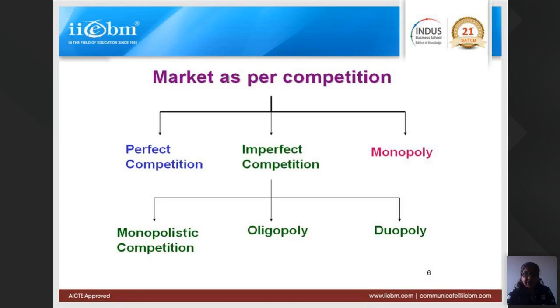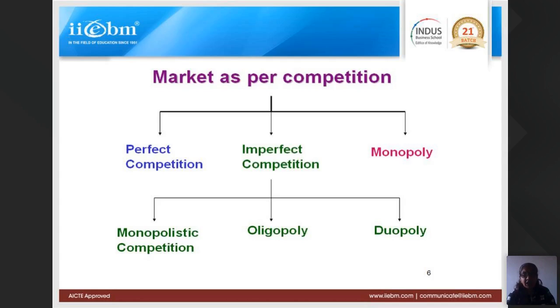What are competitive markets? Perfect competition is a competitive market. Monopolistic is a competitive market. Oligopoly, duopoly, these are all competitive markets where you will find competition. While monopoly is a non-competitive market. The word mono means one. So there's only one seller, so there's no competition. They say he is the king of the market. So that's monopoly.